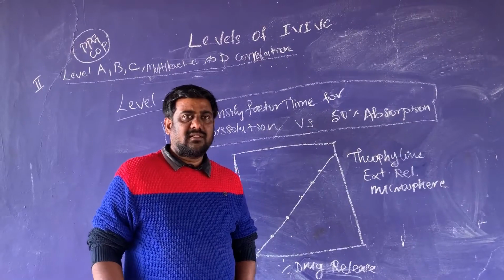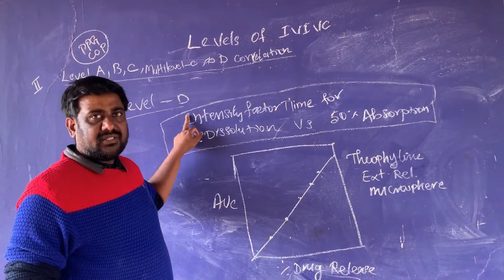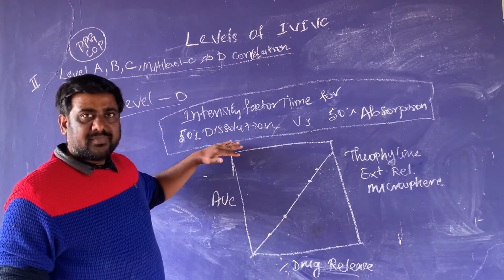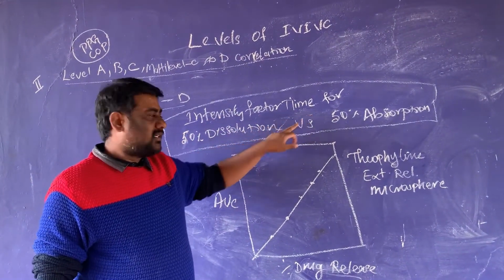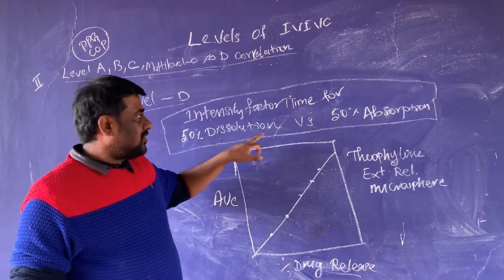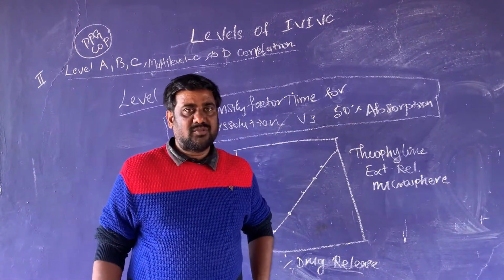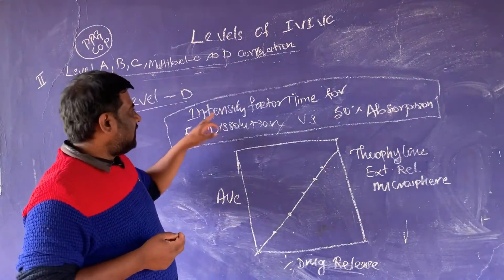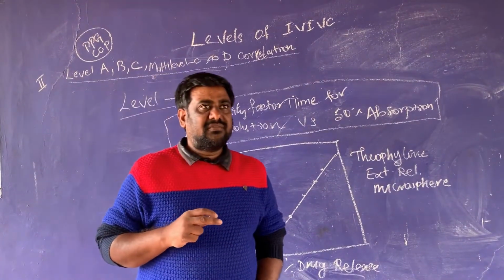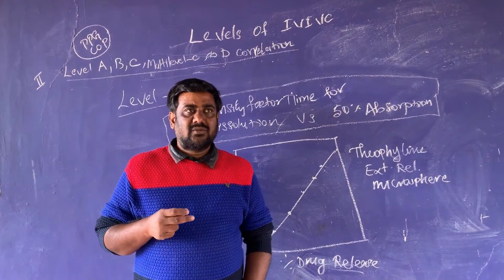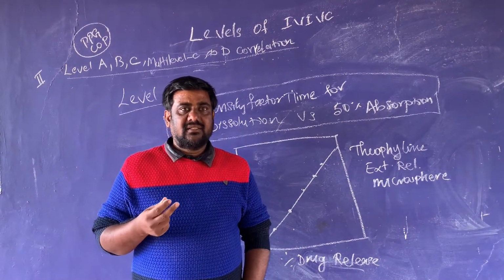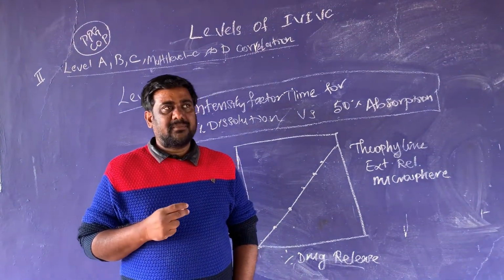The next is level D correlation. This correlation is performed between the time for 50% of dissolution versus 50% of absorption. So the intensity factor is checked. There are different types of parameters, so we check the intensity factor for 50% and it is compared.